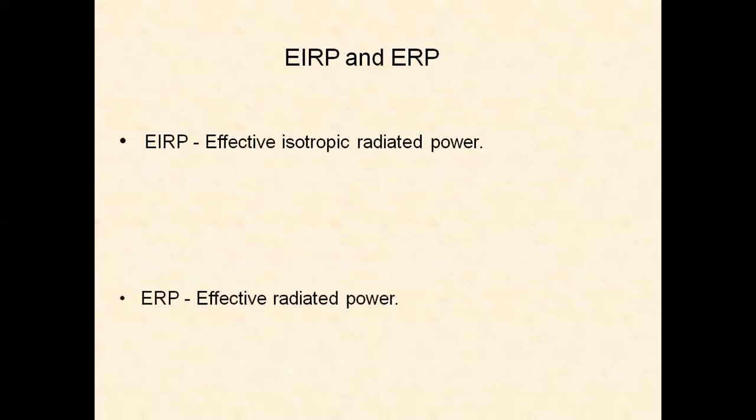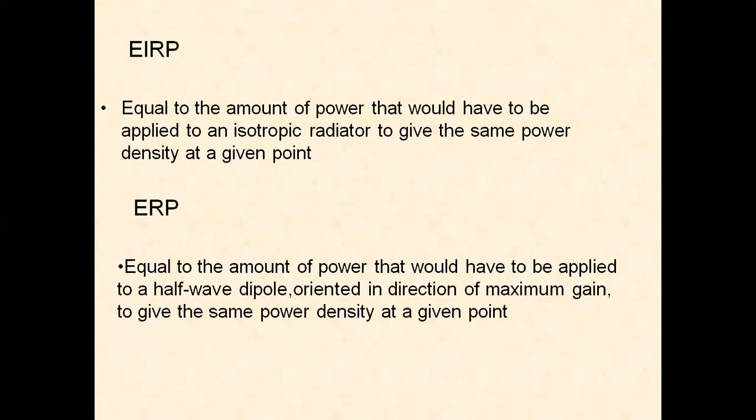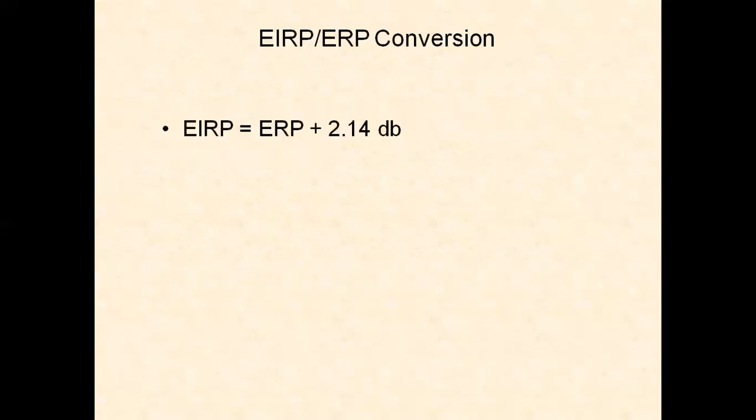And we have seen EIRP also, effective isotropic radiated power, and effective radiated power. EIRP equals the amount of power that would have to be applied to an isotropic radiator to give the same power density at a given point. ERP is related to the half-wave dipole. It is equal to the amount of power that would have to be applied to a half-wave dipole oriented in a direction of maximum gain to give the same power density at a given point. Now we have conversions, EIRP equals ERP plus 2.14 dB.